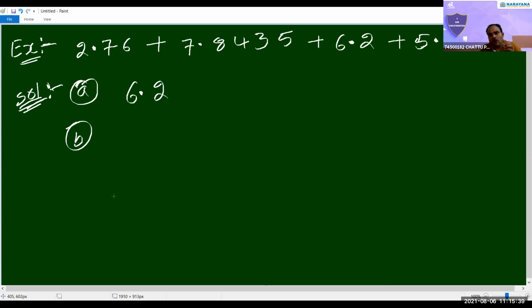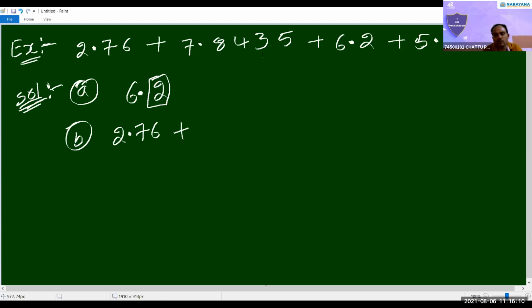Listen carefully. We have to round off all other numbers with one extra decimal place. So after decimal point, how many digits are here? 1. So in other numbers, we can keep one more digit after decimal point. So 2.76. How many digits are there after decimal point? 2. So no need to change.